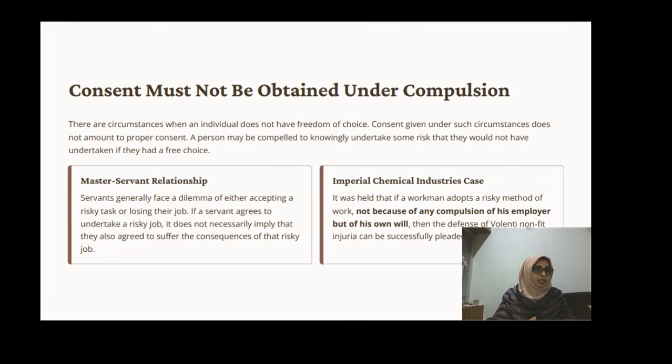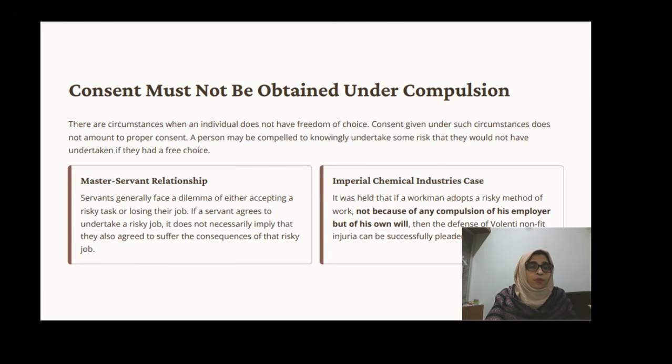Sometimes some dangerous things are there, and the employer's duty is to take responsibility for the servant. But in various cases some things are dangerous and still people enter those jobs, and then the defense can be pleaded successfully.